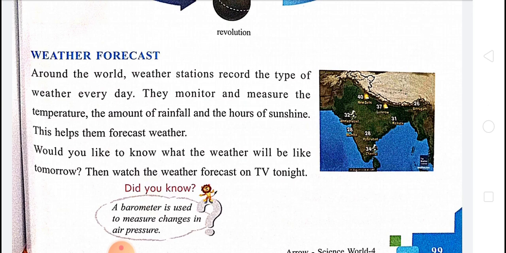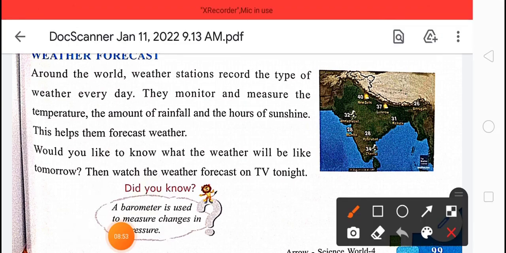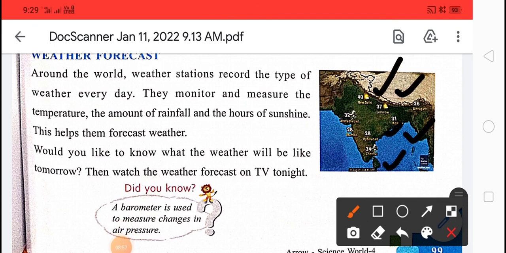Here in the picture you see the weather stations. They monitor and measure the temperature, the amount of rainfall and the hours of sunshine. This helps them to forecast weather.